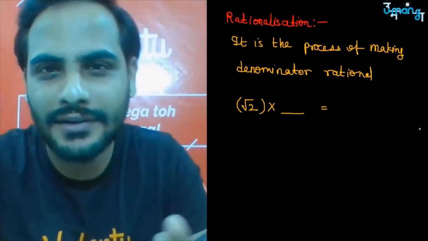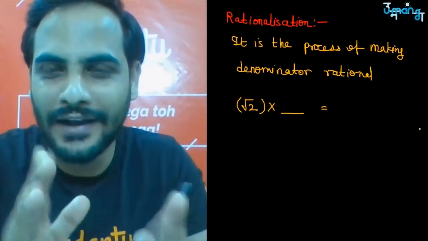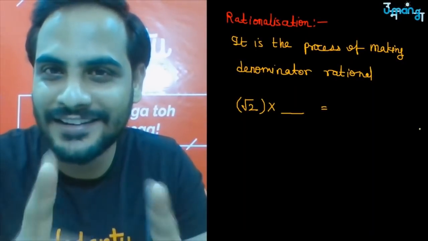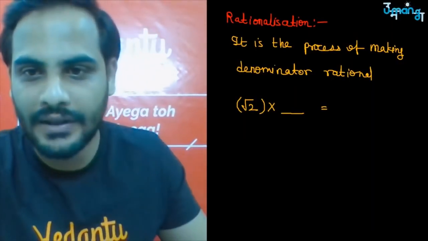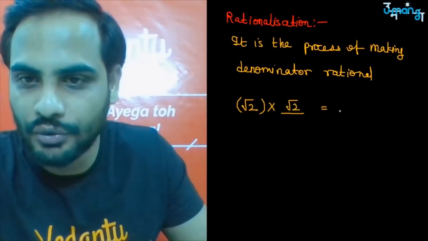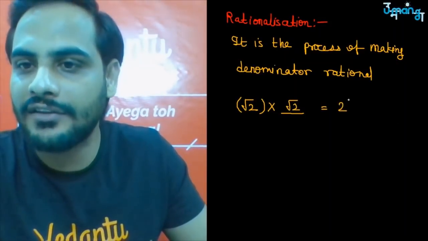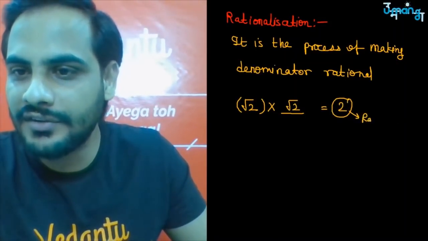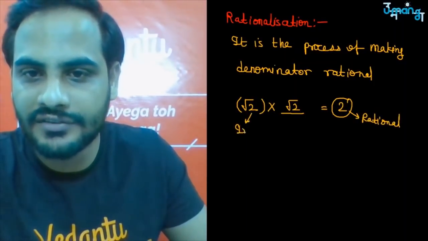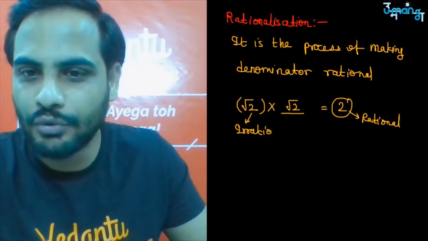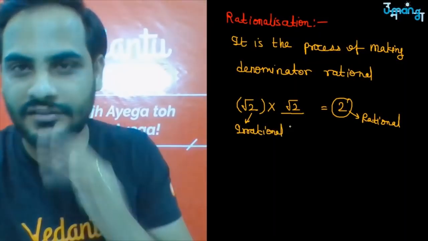The correct answer is root 2. When you multiply square root of 2 with root 2, the answer is 2, a rational number.